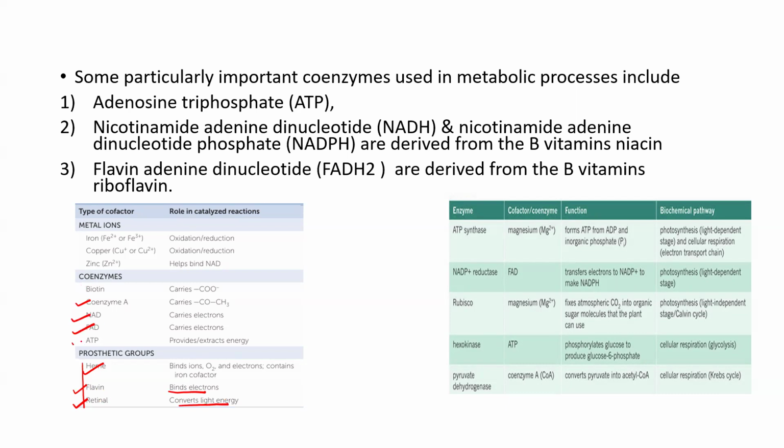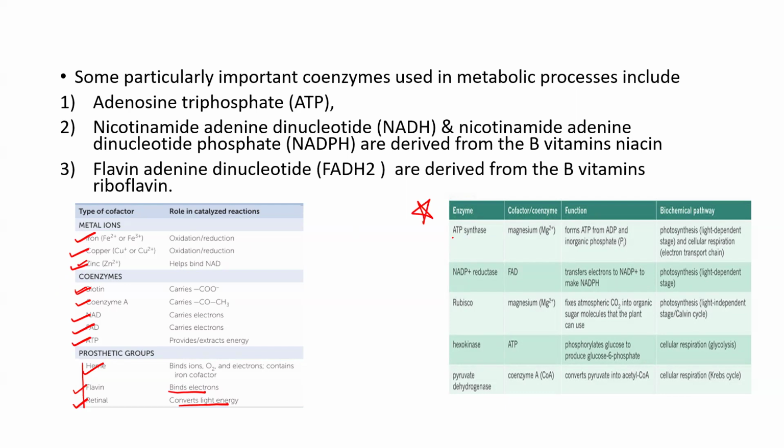NAD, FAD, ATP. ATP is also a coenzyme. Biotin is a coenzyme. Metal ions, for example, iron is used in oxidation reduction. Copper is also used in oxidation reduction. And zinc helps in binding NAD. This is again some extra list.